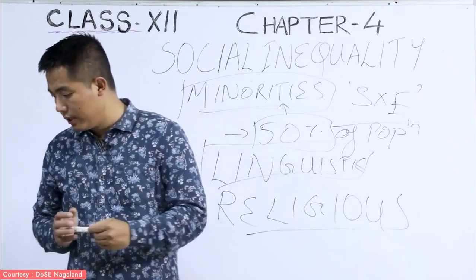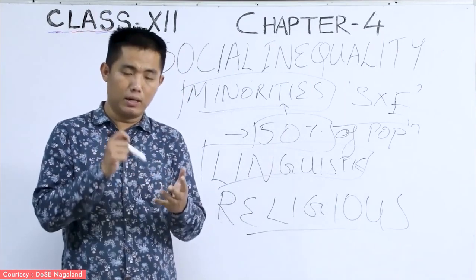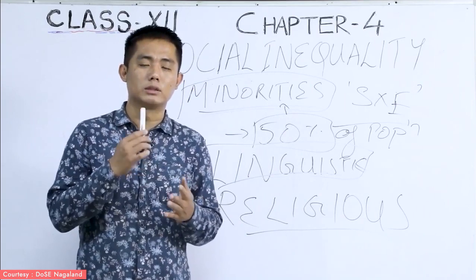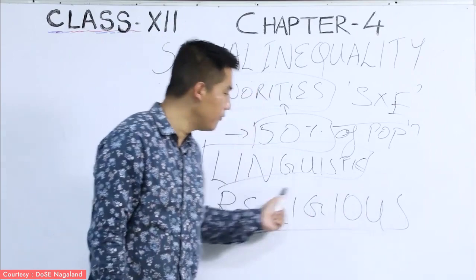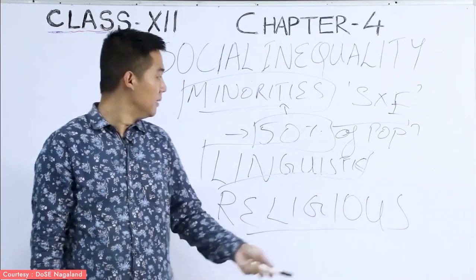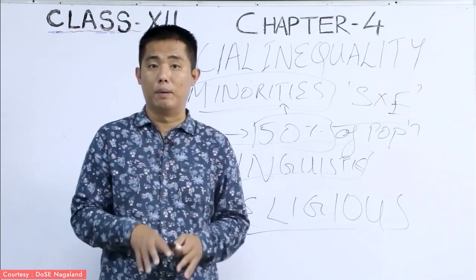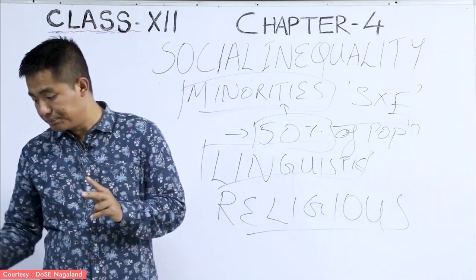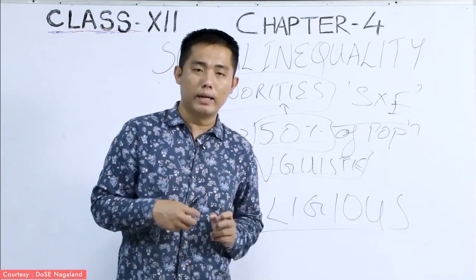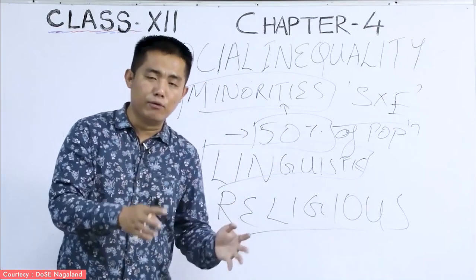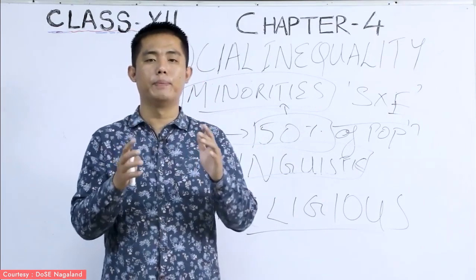Now, after the reorganization, the populations of Muslims, Christians, Buddhists, Jains, and Parsis fall under the category of religious minorities, because they are practiced by less than 50% of the total population. The next is that there are some states which have been reorganized. When we got our independence, some states were formed based on the language that a particular group of people spoke.